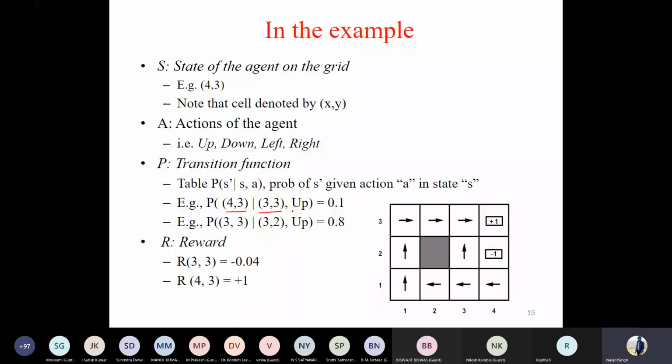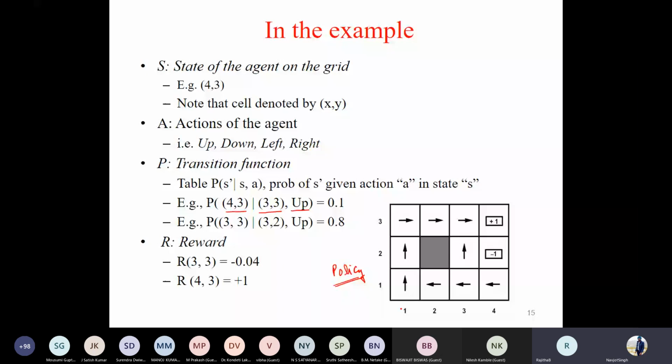And for the time being, assume that this is the policy which has been mentioned. That means for every state, what is the correct action I should take? The arrows have been marked. These are the desired actions.